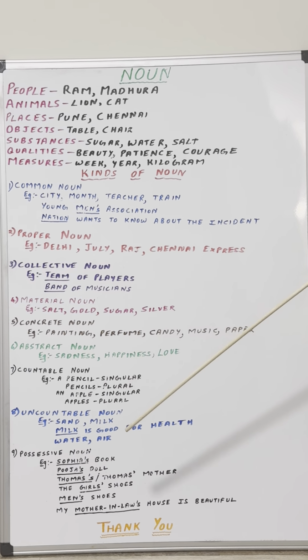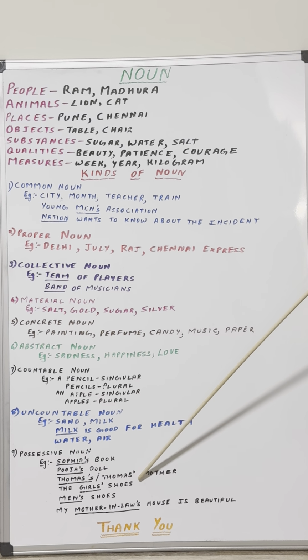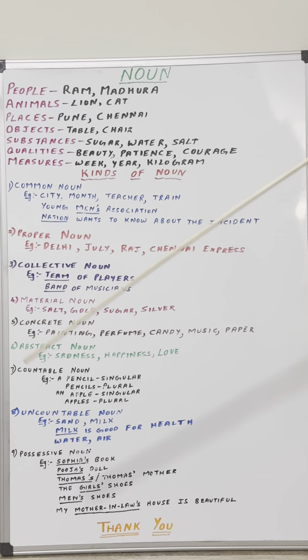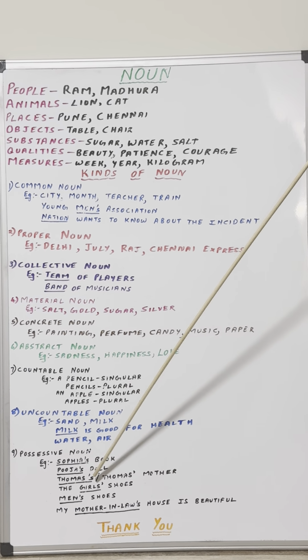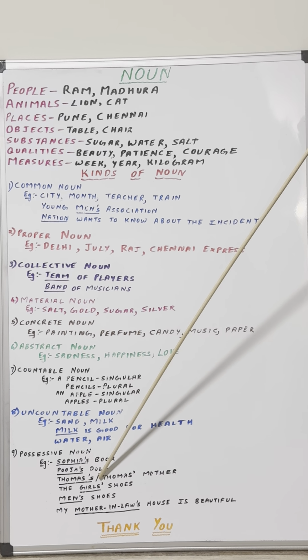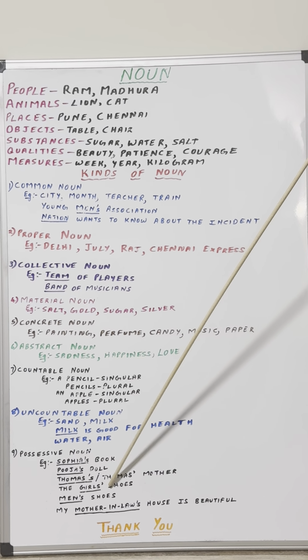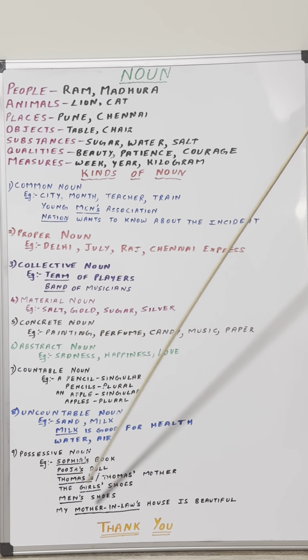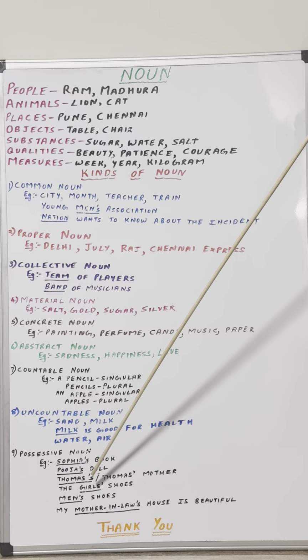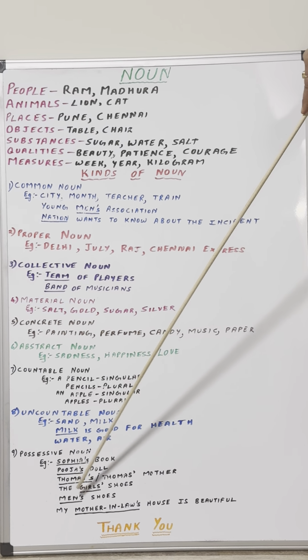If you have letter S in the plural noun, you don't have to add the letter S after it. Here look at this example, the girls' shoes. Now girl is a singular form, girls plural form. So here you have the letter S after the word girl. You don't have to add apostrophe and the letter S. You can just add the apostrophe. That is how you mention it.